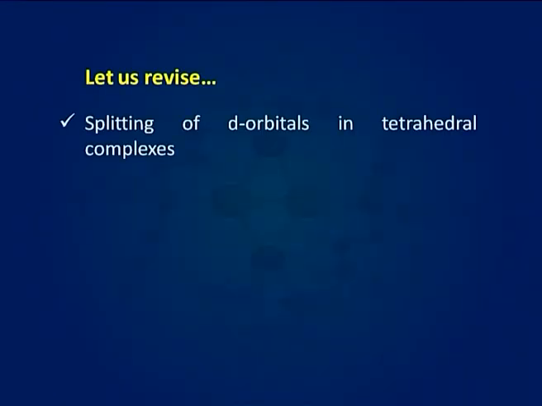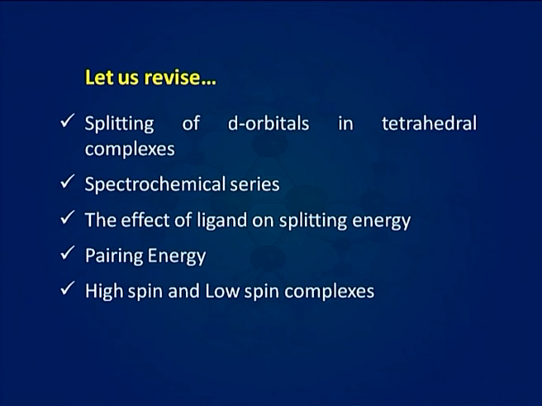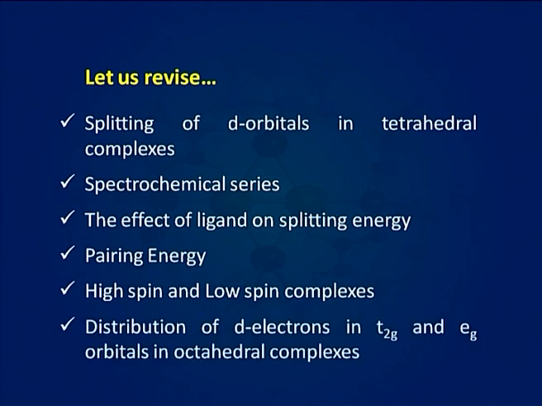In the end of this lecture, let us revise what we have discussed today. Today, we talked about splitting of d orbitals in tetrahedral complexes, spectrochemical series, the effect of ligand on splitting energy, pairing energy, high spin and low spin complexes, and distribution of d electrons in t2g and eg orbitals in octahedral complexes. In continuation, in next lecture, we will discuss the calculation of crystal field stabilization energy in complexes and distribution of d electrons in t2g and eg orbitals in tetrahedral complexes.